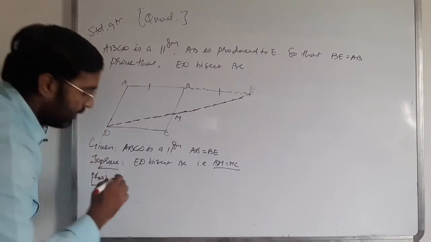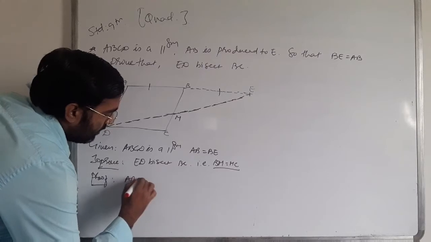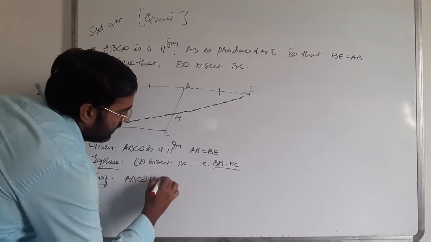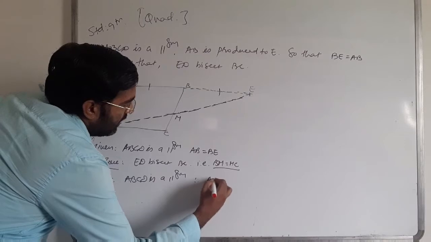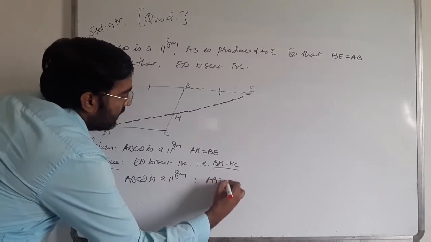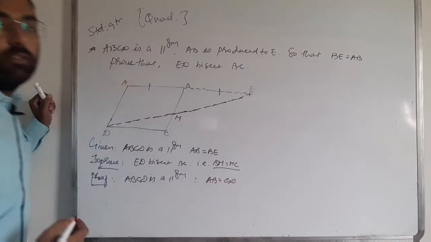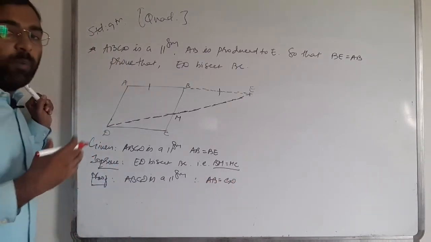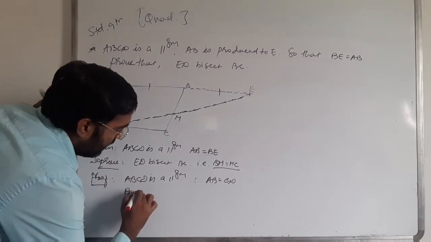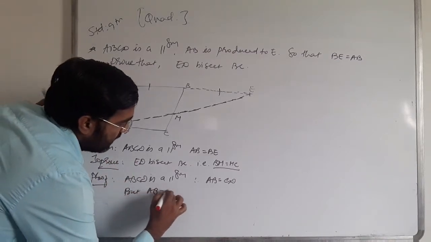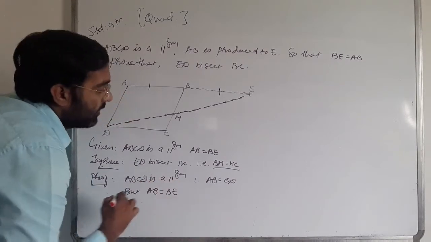ABCD is a parallelogram. Therefore, AB is equal to CD. Opposite sides of the parallelogram are equal. But here it is given that AB is equal to BE.